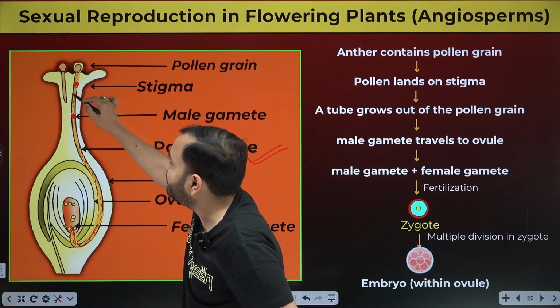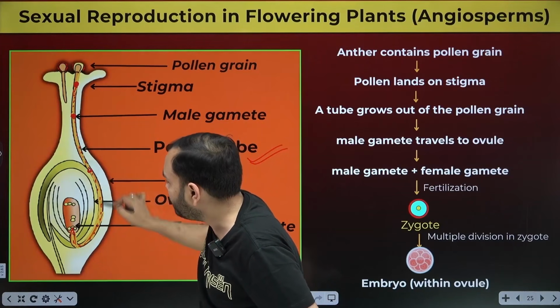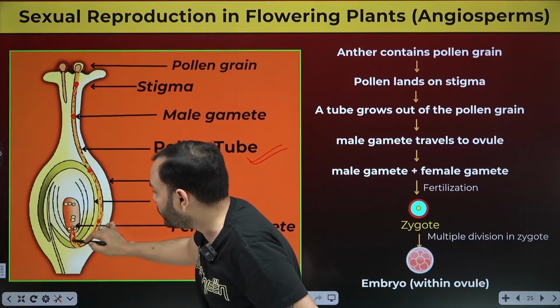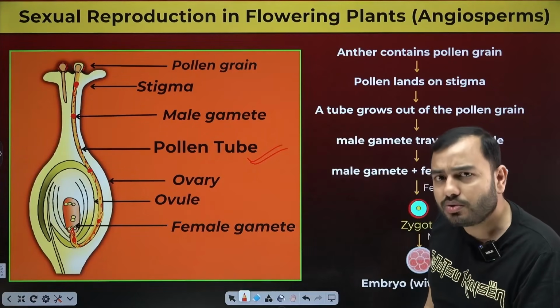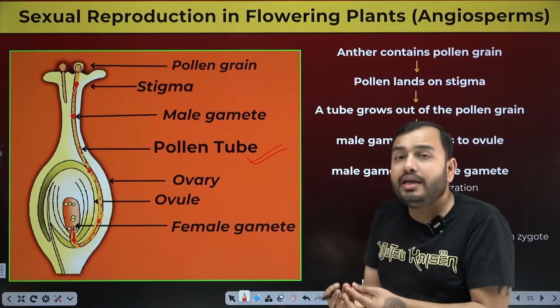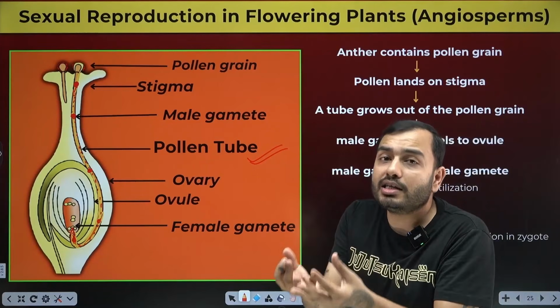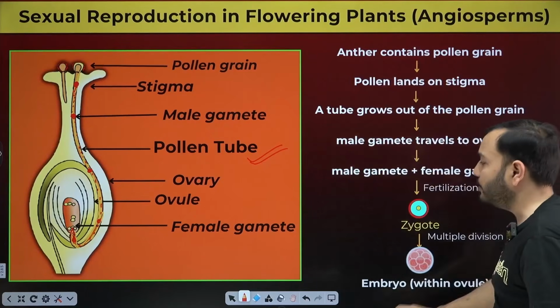This male gamete is traveling from here, reached here. Where does it reach? Inside, to the female gamete, and as soon as it reaches, fertilization will happen. Male and female gamete will meet and fertilization takes place. What will be formed? Zygote will be formed.